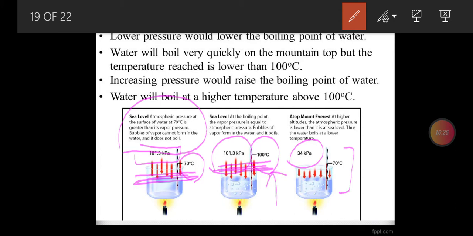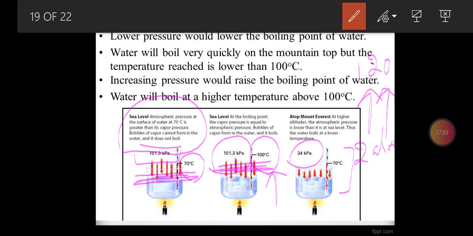Whereas at Mount Everest, as the external pressure has been lowered, it can be made up by heating to 70 degrees. Similarly, I also want to discuss with you the case of increasing the external pressure. In pressure cookers, the external pressure is increased to 2 atm, and as a result of this increased external pressure the boiling point is increased to 120 degrees Celsius.